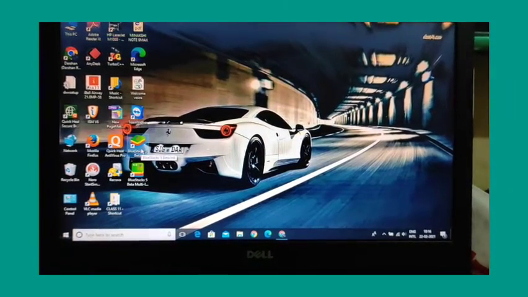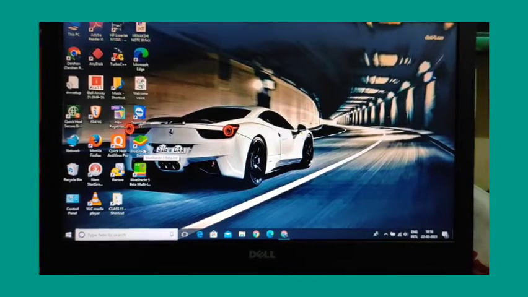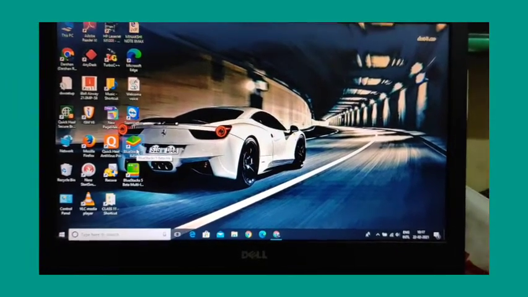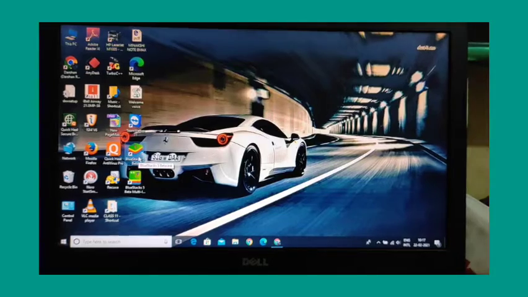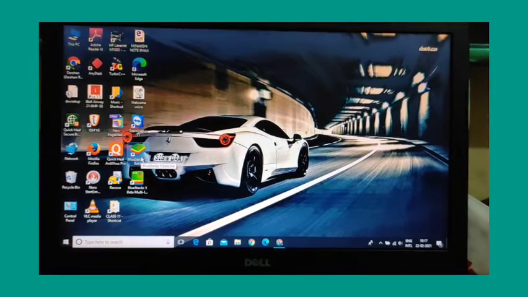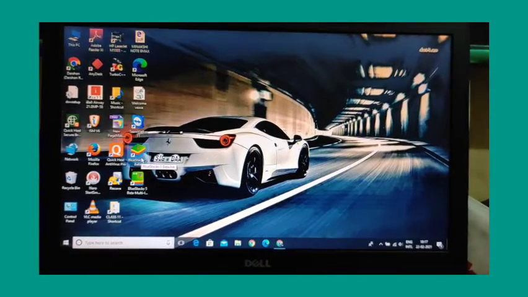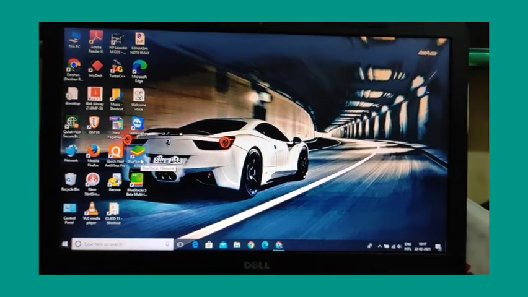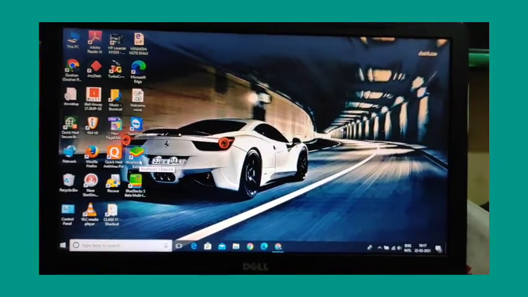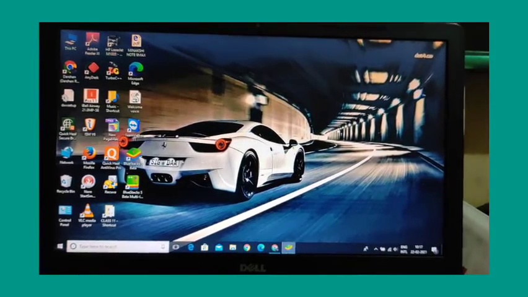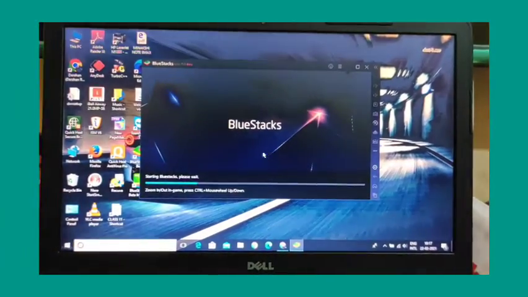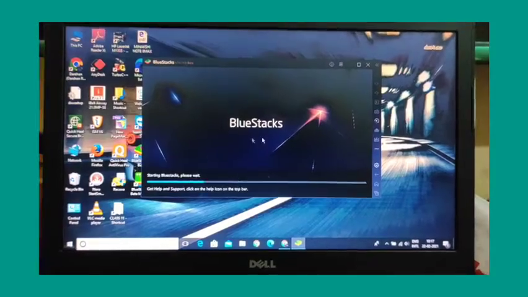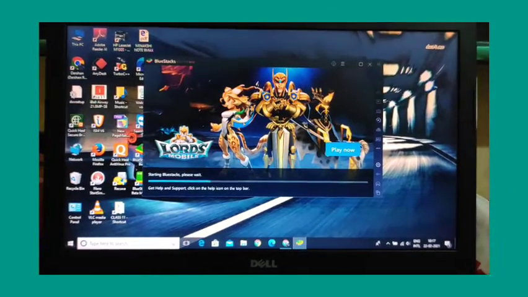So I am opening the Bluestack 5 beta. It will take some time. Here it's open. This interface you will get when you download this.